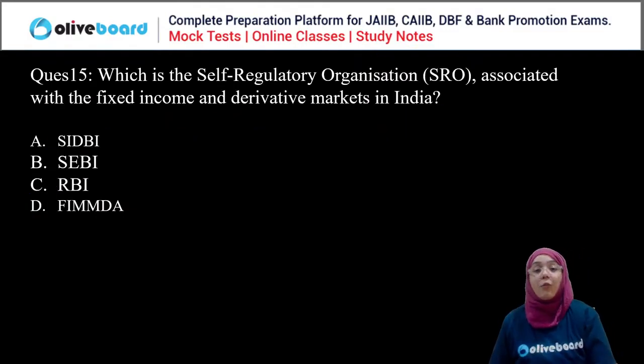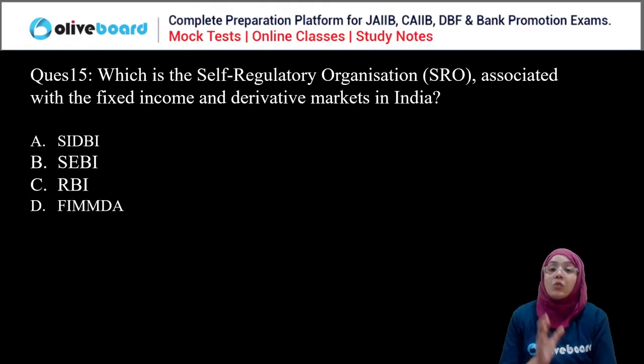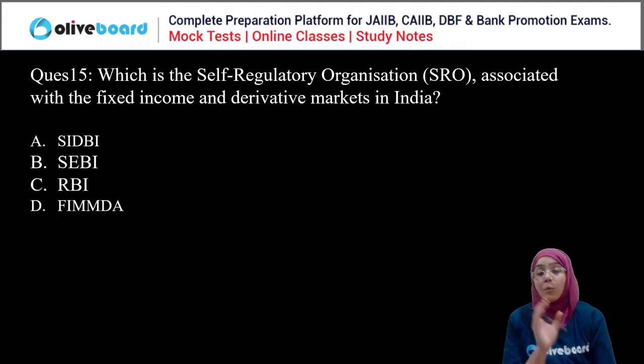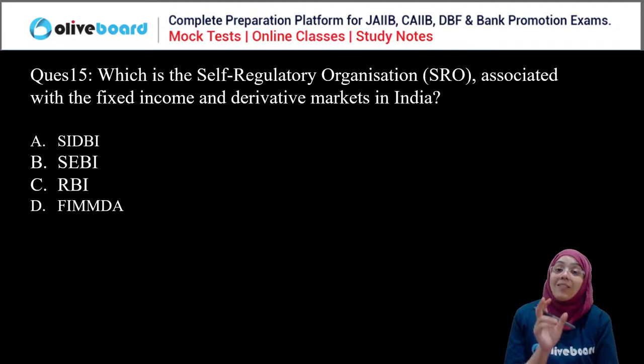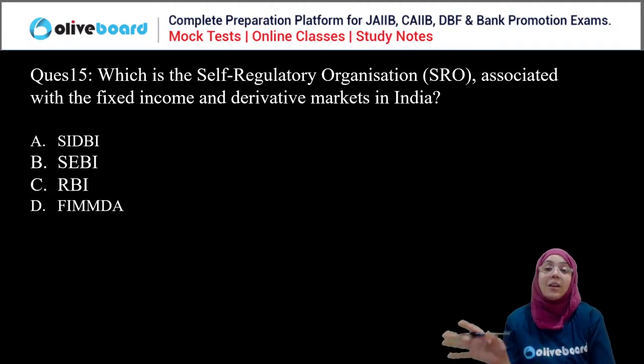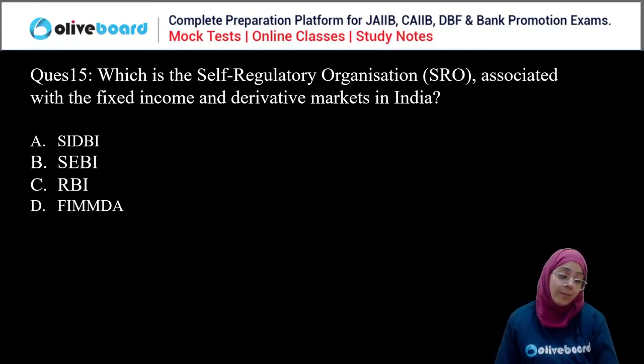Next question. What is the self-regulatory organization associated with the derivative market in India? Now you all must have remembered this derivative statement. I have told you that in India derivatives are regulated by RBI, also by SEBI, and there is a self-regulatory organization also. Now what is the name of the self-regulatory organization for the derivative market in India? We have four options. Now just tell me the correct answer, everyone.